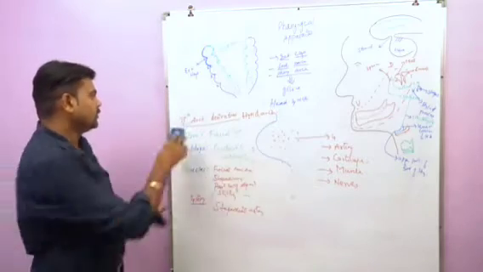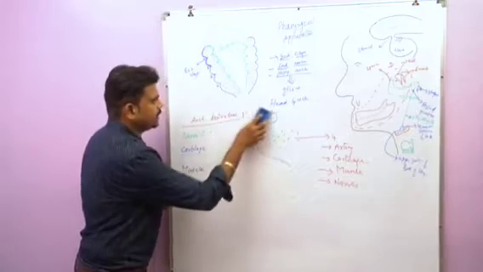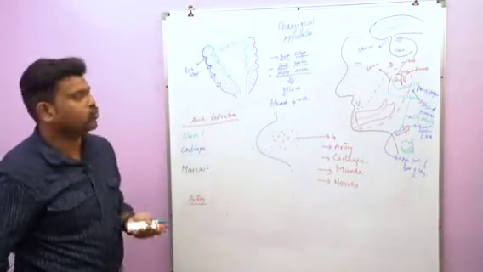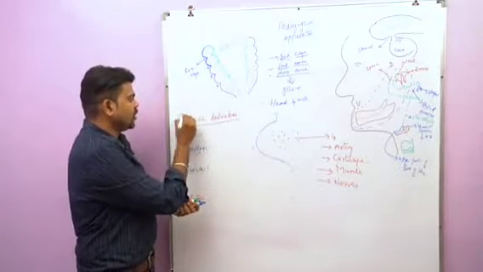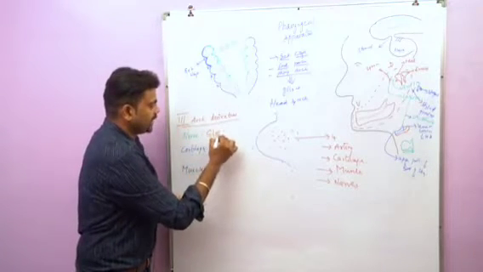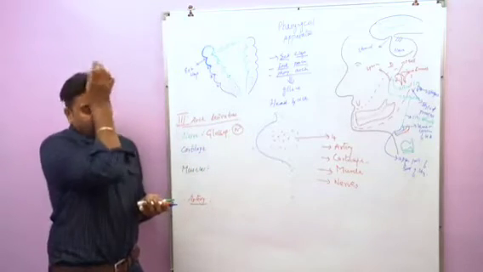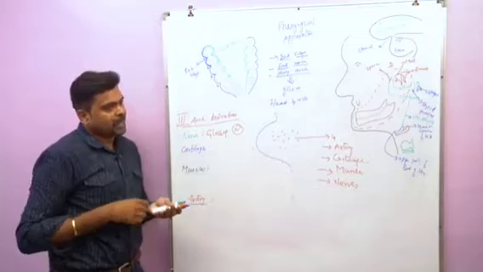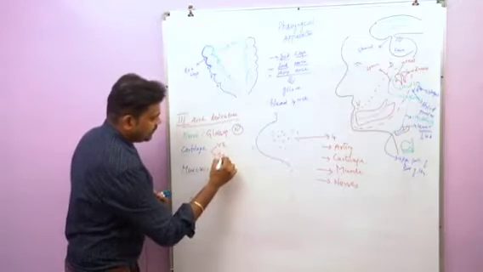Next we'll go for third pharyngeal arch derivatives. So in the third pharyngeal arch there is no specific name. The nerve which arises from the third pharyngeal arch will be the glossopharyngeal nerve. Next we'll go for cartilage. The cartilage consists of a ventral end and a dorsal end.